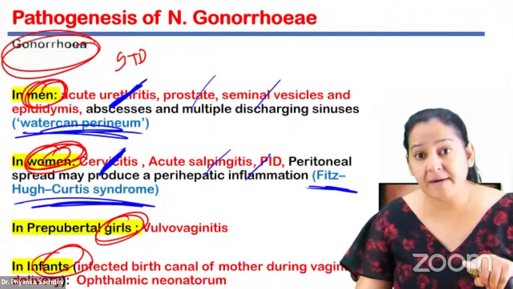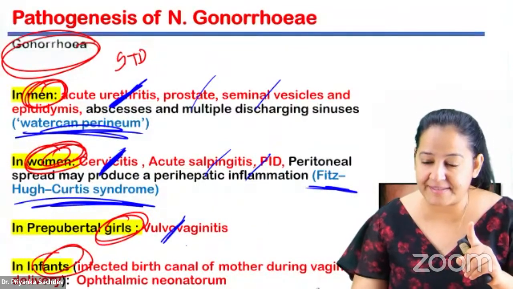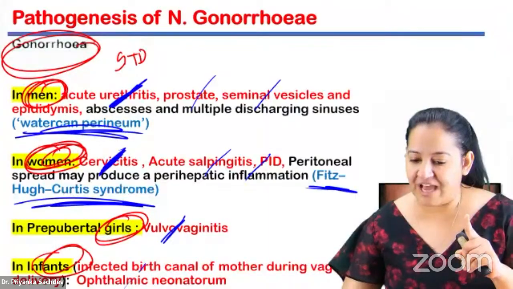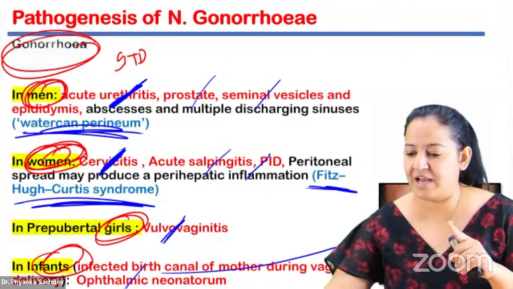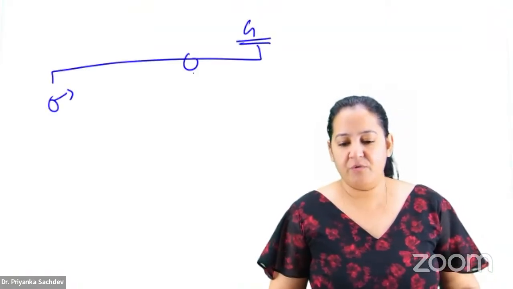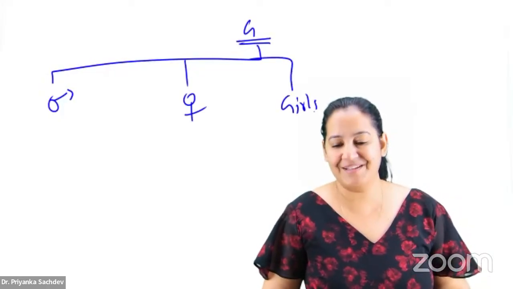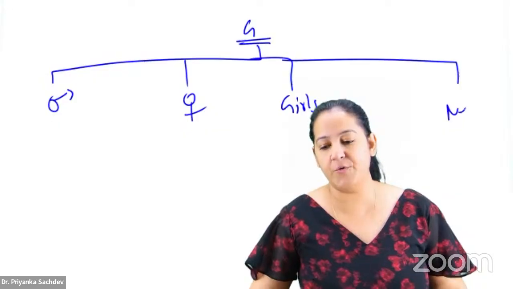In girls, before marriage, it involves the vagina, not the cervix: vulvovaginitis. And in infants, it causes ophthalmia neonatorum. So tell me the presentation of gonorrhea. What is the presentation of gonorrhea in men? What is the presentation of gonorrhea in women? What is the presentation in prepubertal girls? And what is the presentation of gonorrhea in newborns?